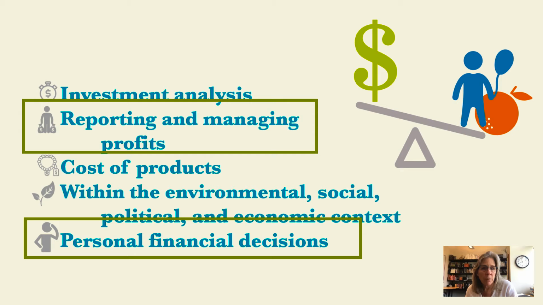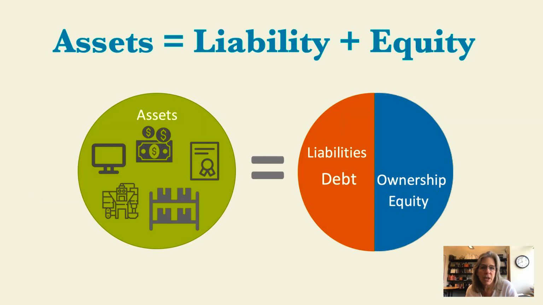When you looked at the video on balance sheet, we talked about the general accounting equation, where the assets, or the things that a company uses to generate income, are equal to the ownership of the company. And there are two kinds of ownership. One is debt, often thought of as a bank that loans money to a particular entity. And then the ownership part, which is also called equity.